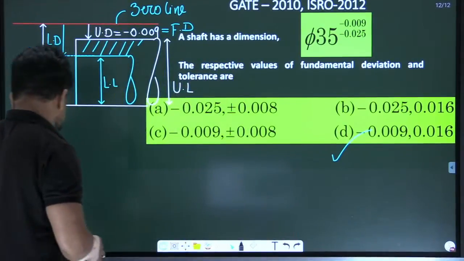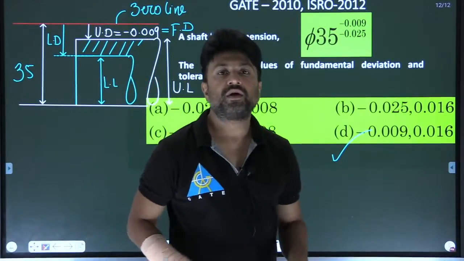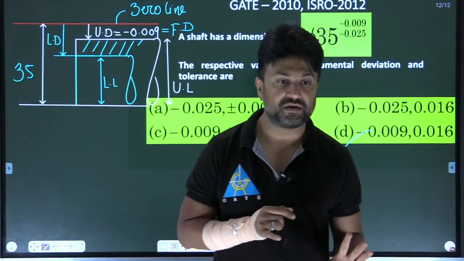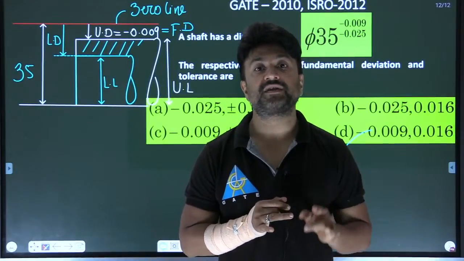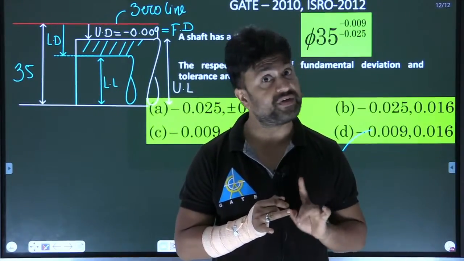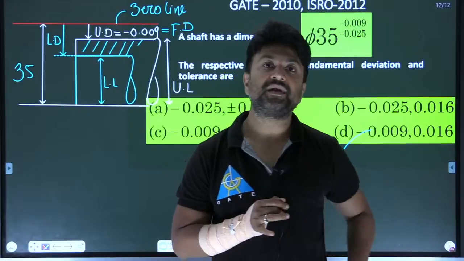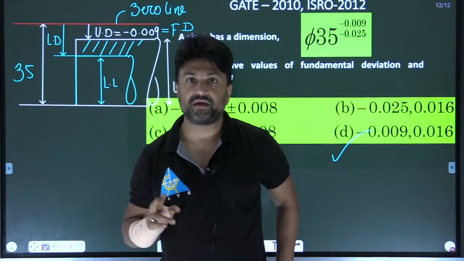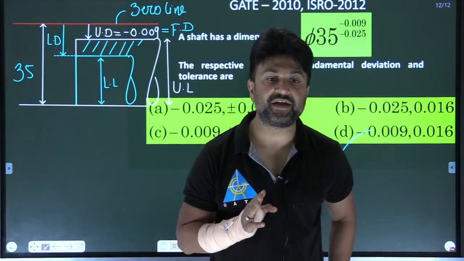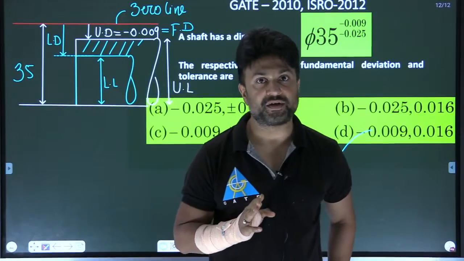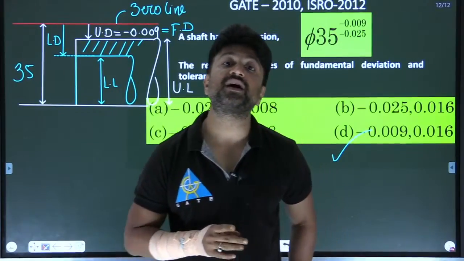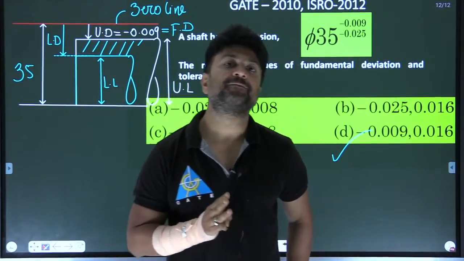So tomorrow I will start the types of fit, like your clearance fit, transition fit, interference fit, very important. And day after that I will start the gauge design, this is also very important. Consequently, in the series, the first 3 days of the metrology are very important, because today you have understood the basics, tomorrow you will understand the types of fit, day after tomorrow you will understand the gauge design.